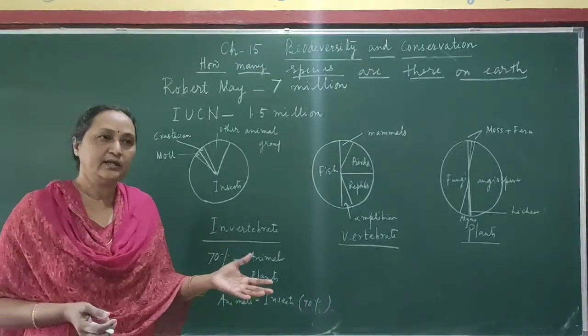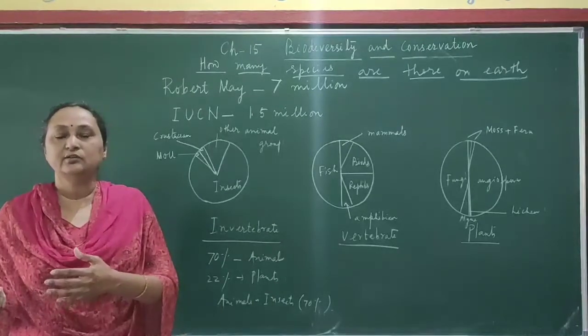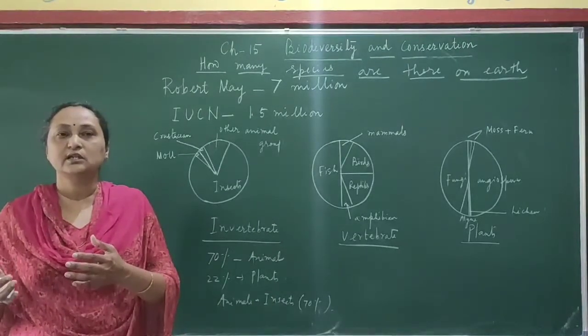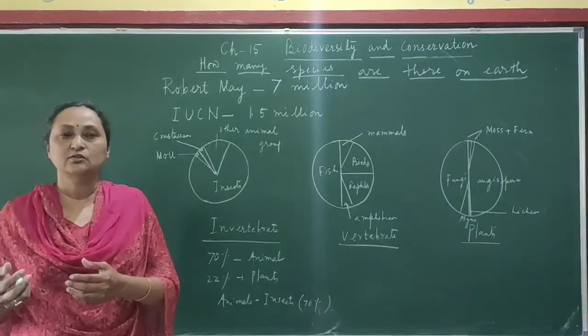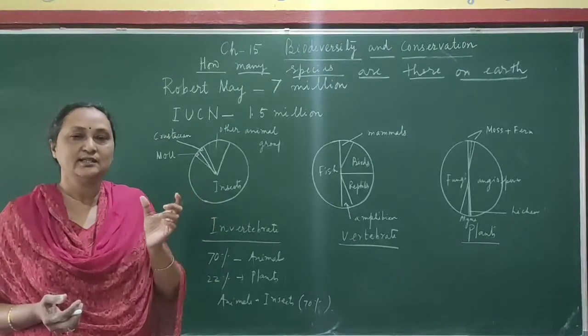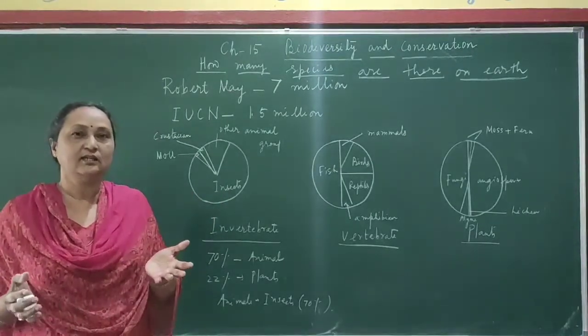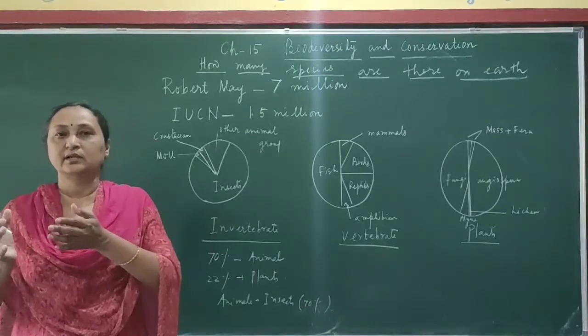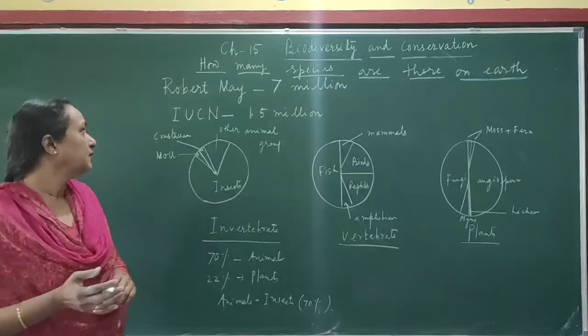If you go to the temperate area, then the number is less. In the tropical area, there are many species which are yet to be discovered, and the naming is also not completed. So all the estimation is actually a scientific guess. No scientist can tell the exact number of species on Earth. So these are all guesses.